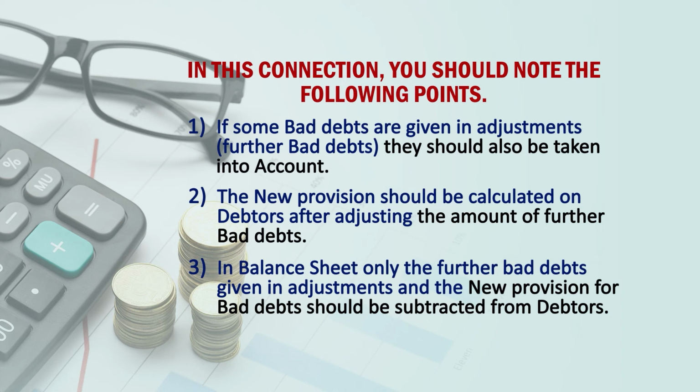Then the third one is, the balance sheet only after further bad debts given in the adjustment. So, the net amount which is to be shown in the balance sheet is very clear: from the amount of debtors which is given in the trial balance, two things must be subtracted.